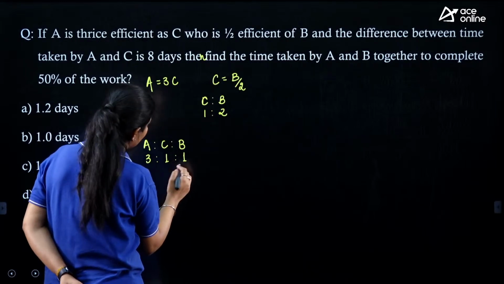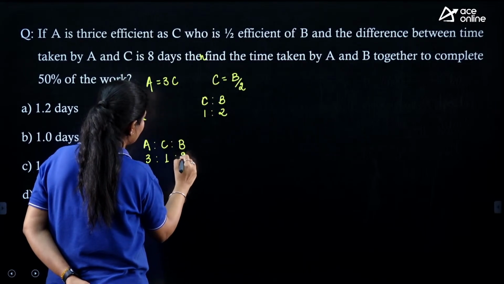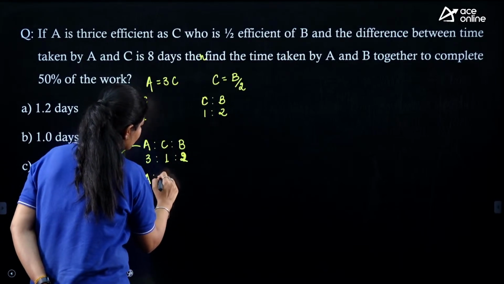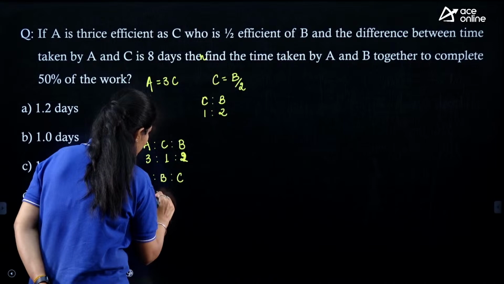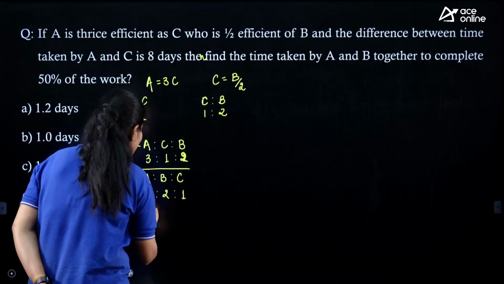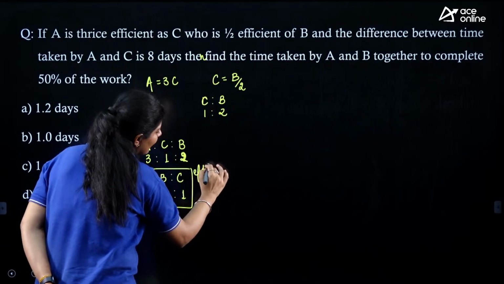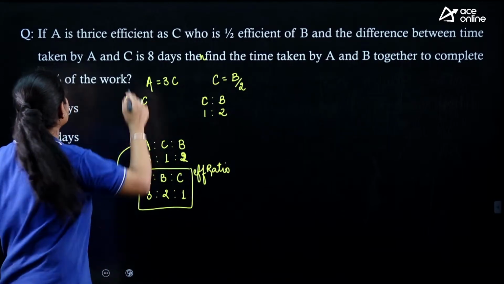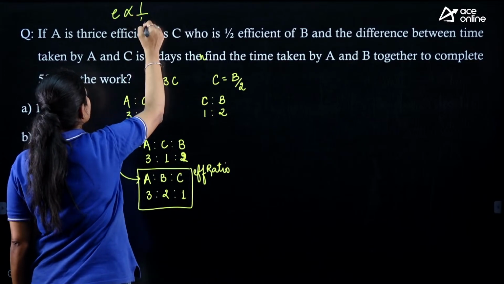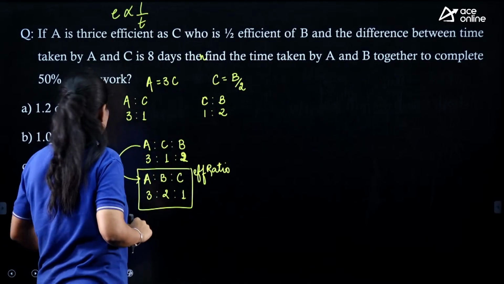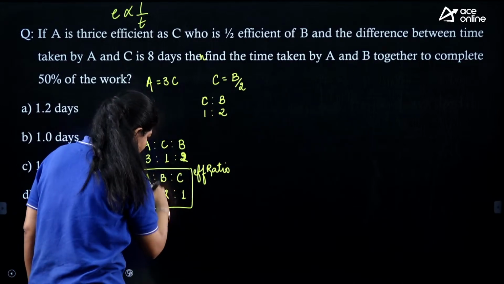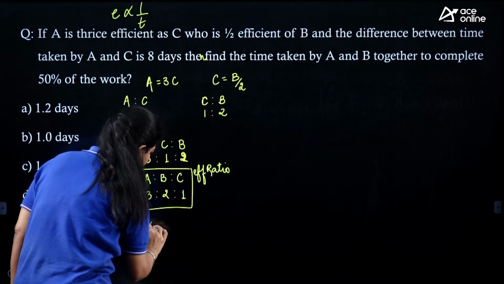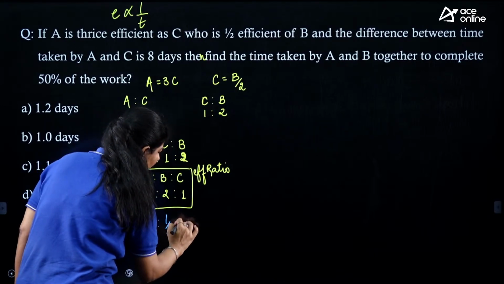I can directly write A to B to C as 3:2:1. This is my efficiency ratio. And I know that efficiency is inversely proportional to time. So from this, first I need to write down my time ratio. It will become 1/3, 1/2 and 1/1.